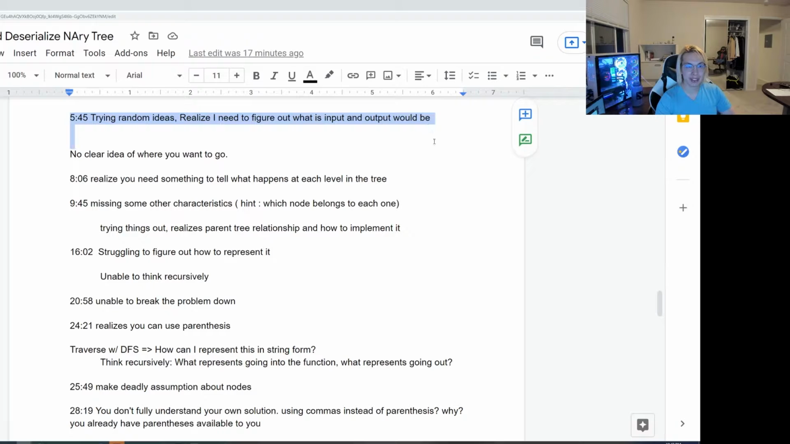So in the first 5 minutes, he is trying out random ideas. He realizes that he needs to figure out what the inputs and outputs are, but he has no clear idea of where to go. And the next part is that he realizes that he needs to know what happens at each level in the tree, identify characteristics, etc., etc.